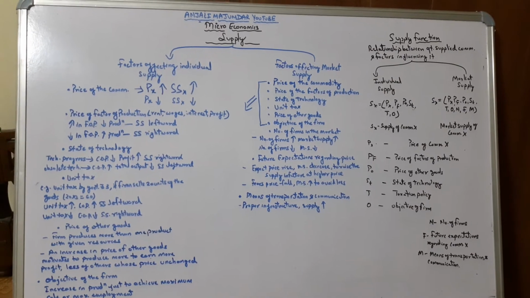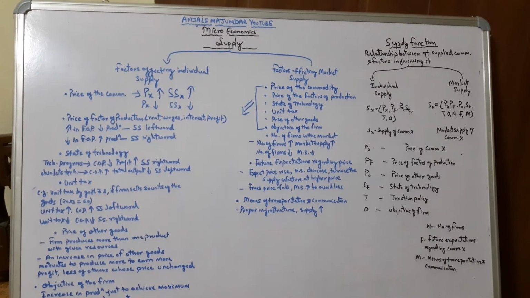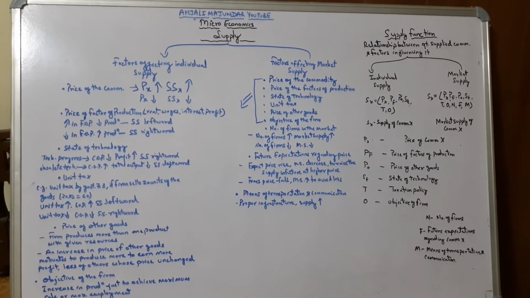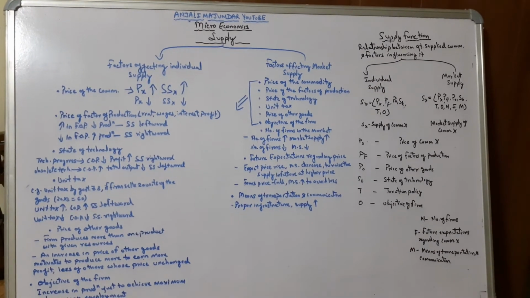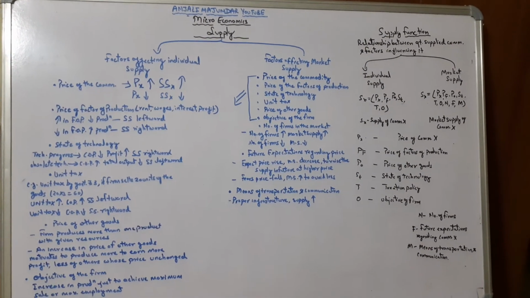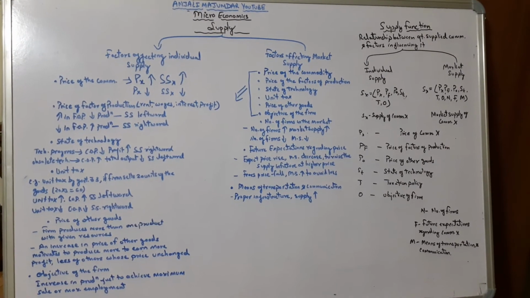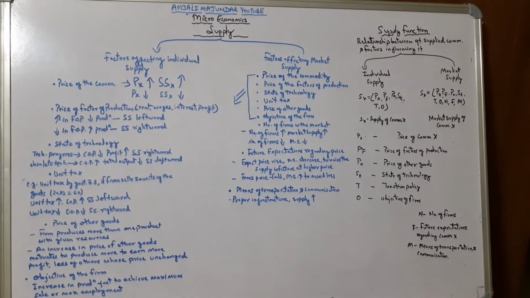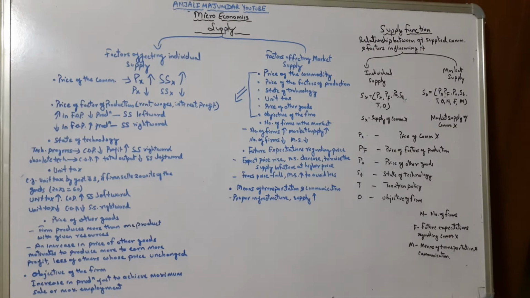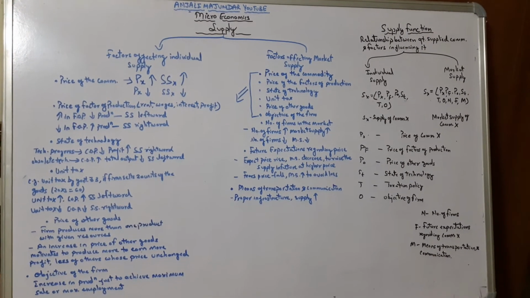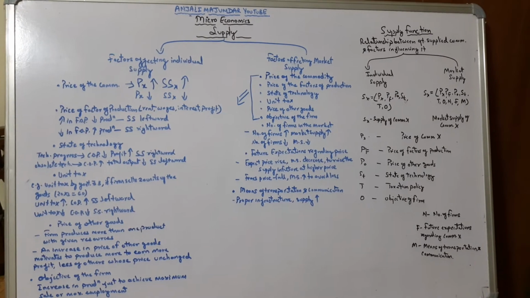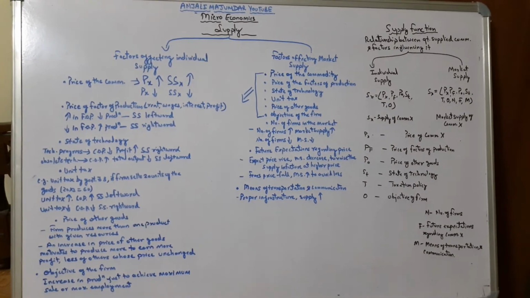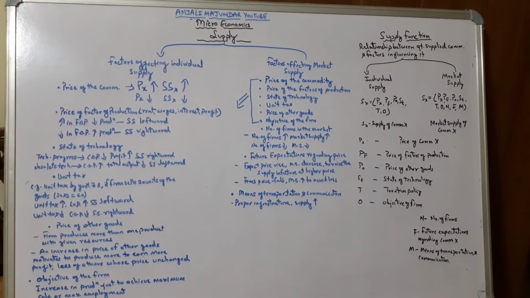Then the next point is future expectations regarding price. Now if the seller expects the price will rise, market supply will decrease, because the seller holds back to raise the supply in future at a higher price. And just the opposite, if the seller has a fear that the price may fall, then market supply will increase to avoid future loss. Then the last point is means of transportation and communication. If proper infrastructure like roads, transportation and telecommunications is provided, then supply will definitely increase. So this is about the factors affecting individual supply and market supply.